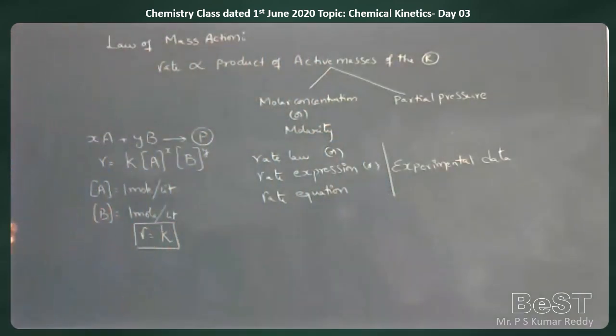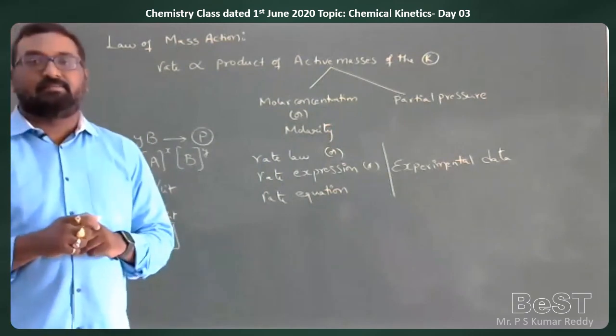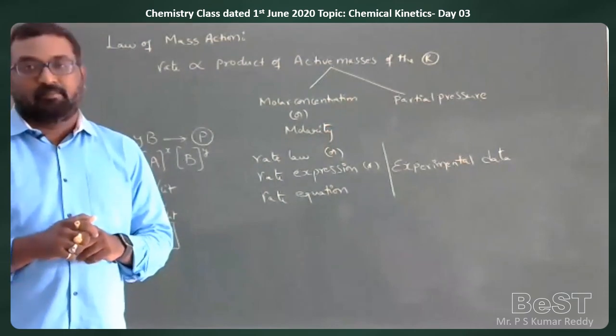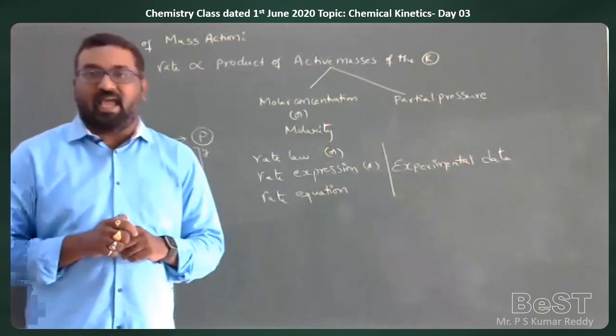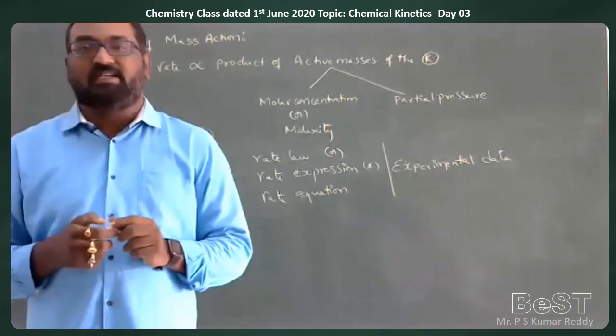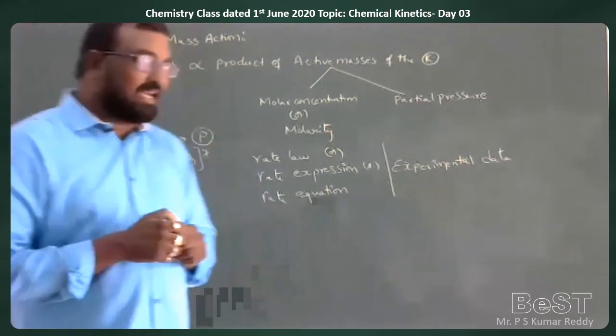So rate constant is defined as the rate of the reaction when concentrations of the reactants are equal to 1 unit. That is the rate constant.